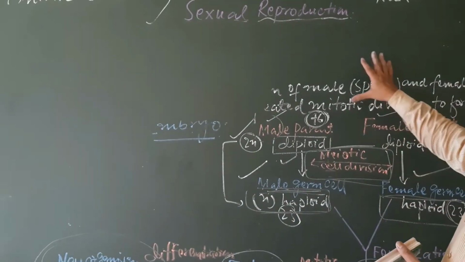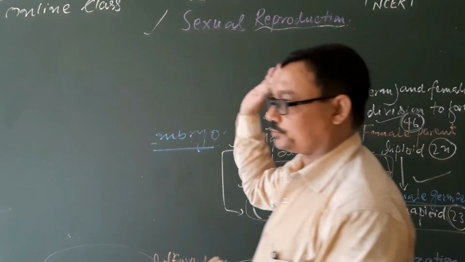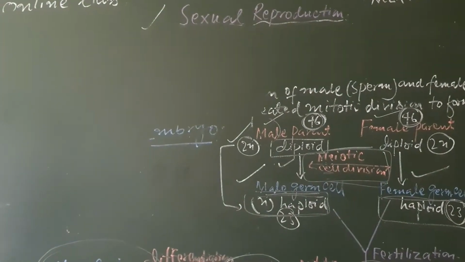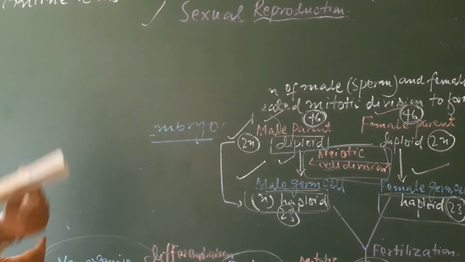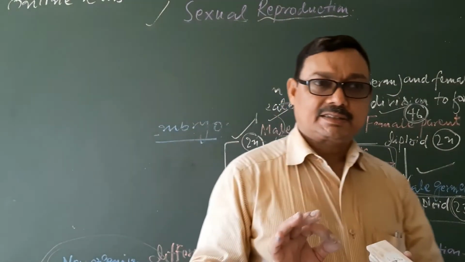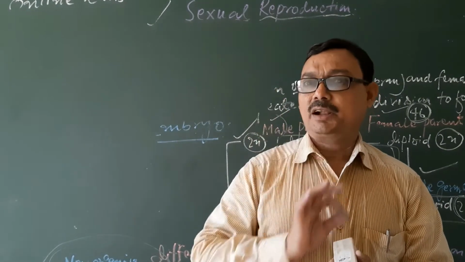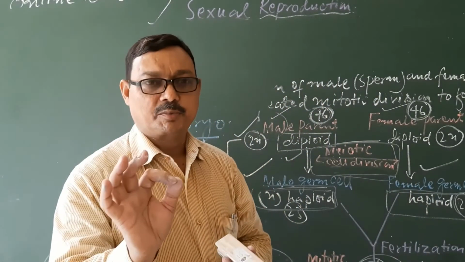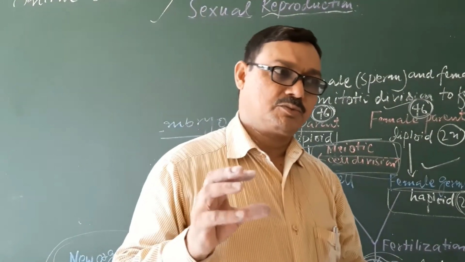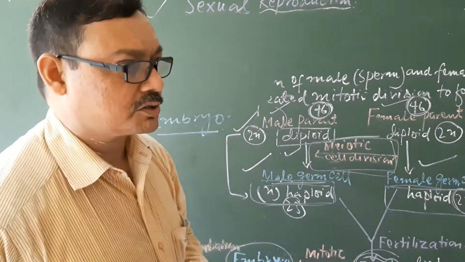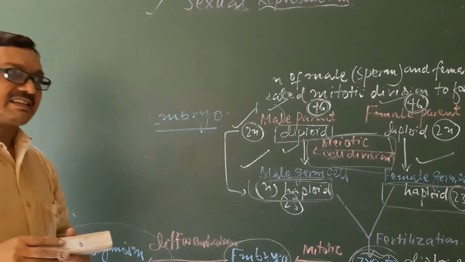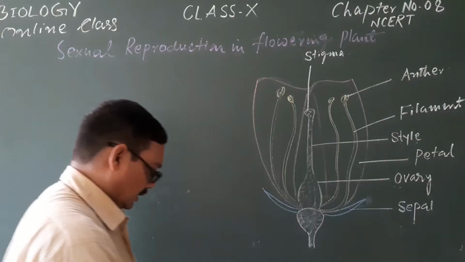Now, after this introductory discussion on sexual reproduction, we have two important parts in this topic, that is sexual reproduction. How does sexual reproduction take place within the flowering plants, and how does sexual reproduction take place in the human. These are the two important subtopics which we will study. First we look at the sexual reproduction process in the flowering plants, that is the angiospermic plants.